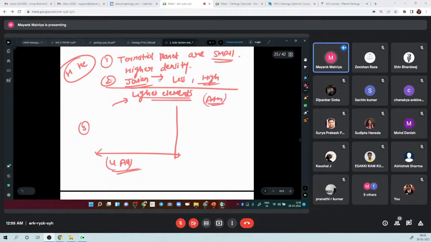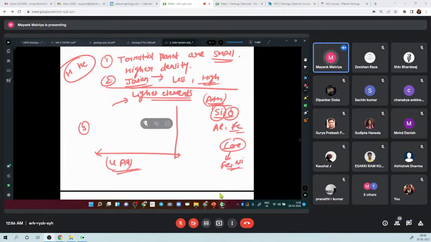Even if you go to the rocky part of Earth, that is the crust, mantle and core, you won't have much hydrogen and helium. Like in geochemistry, we will study that in the crust of Earth, the most abundant element is oxygen, then there is silicon, then aluminum, iron. In the core, what is the most abundant element? Iron. What else? Nickel. Even in the mantle, you have mostly silicates. So in Earth we don't have much.